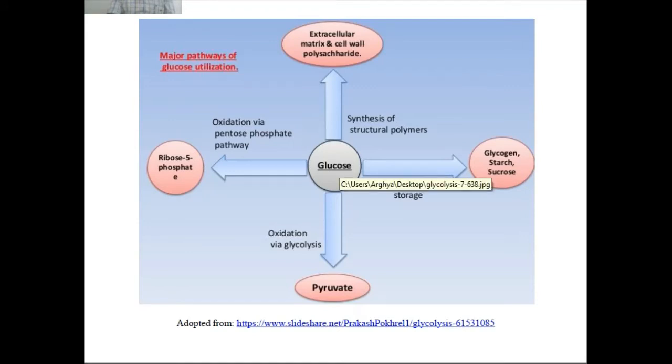Then oxidation via pentose phosphate pathway, it becomes ribose 5 phosphate, and the extracellular matrix or cell wall polysaccharide is synthesized by this glucose, and the universal pathway of energy production is oxidation via glycolysis.